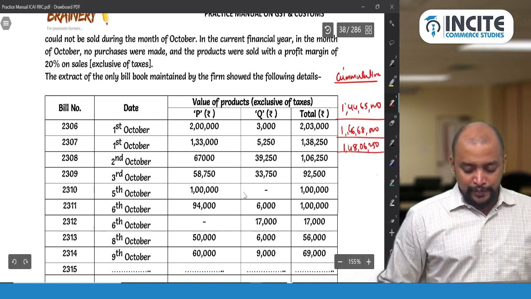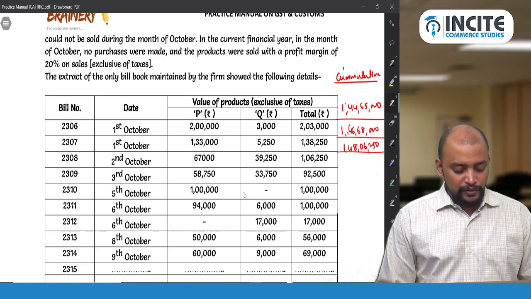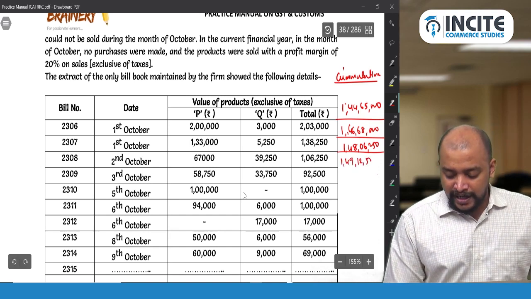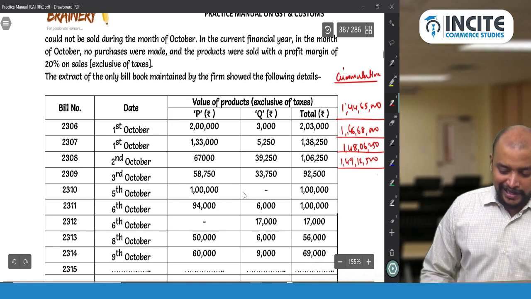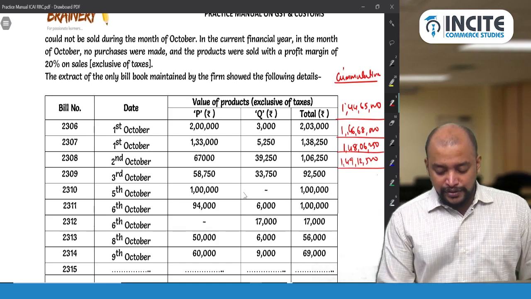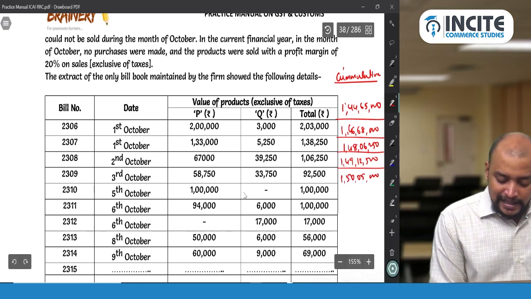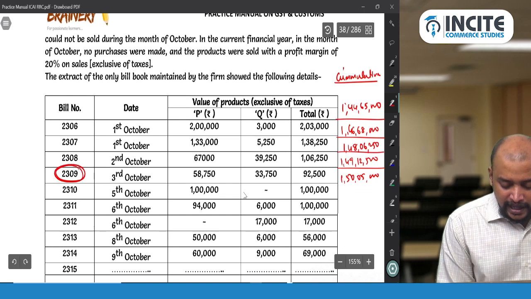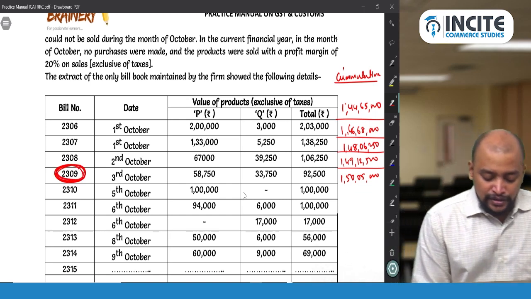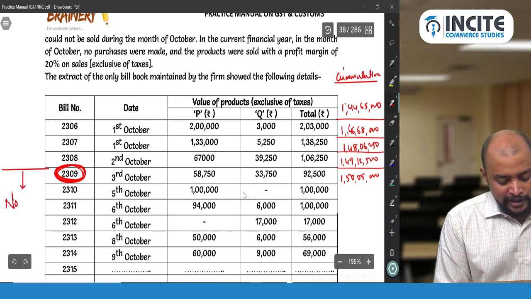Still you are under composition scheme, and thereafter you add 1 lakh 6,250. So that is 1 crore 49 lakh 12,500. Still you are under composition scheme, and thereafter 92,500. So 1 crore 50 lakh 5,000. So exactly with this invoice, you are crossing 1 crore 50 lakhs. So therefore with respect to this invoice onwards, you will be under normal scheme.